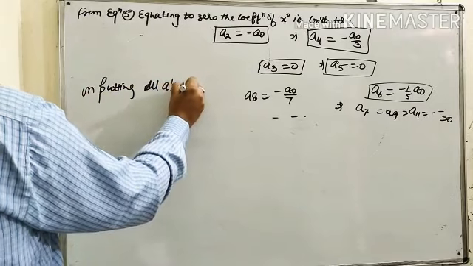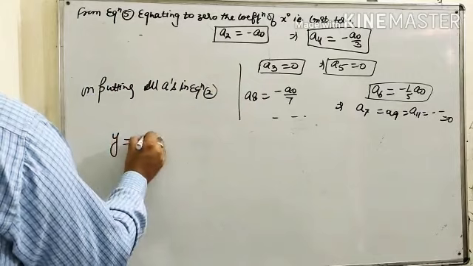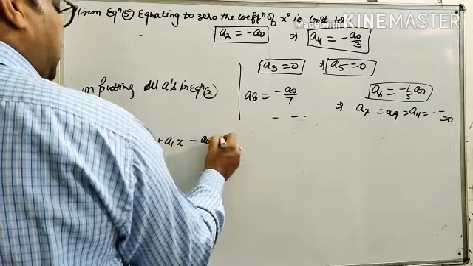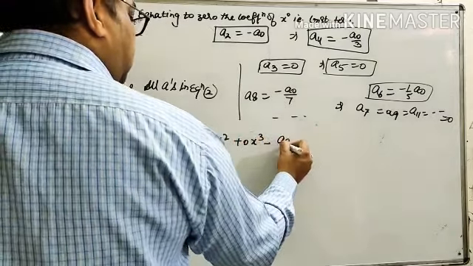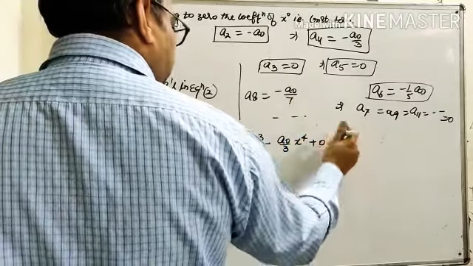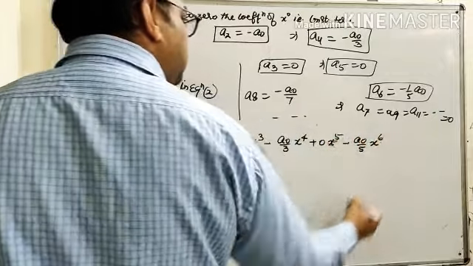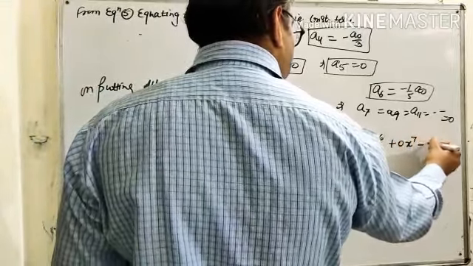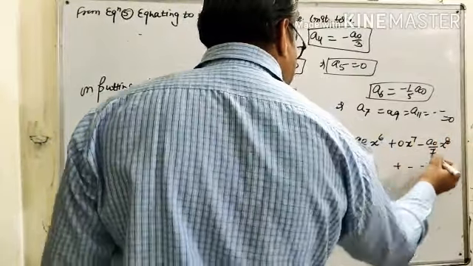So on putting all a's in equation number 2, we get y equals to a0 plus a1x minus a0 x square plus 0 x3 minus a0 by 3 x raised to power 4 plus 0 x raised to power 5 minus a0 by 5 x raised to power 6 plus 0 x raised to power 7 minus a0 by 7 x raised to power 8 and so on.